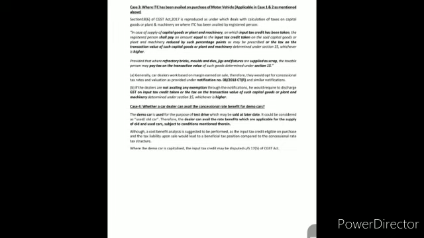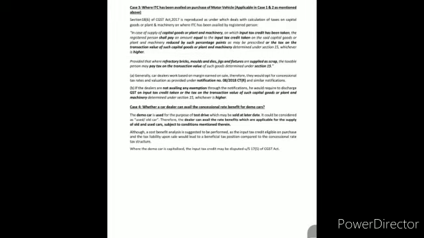Now we can say that generally car dealers work based on margin, means they are opting for the notification, and they get the benefit of this notification. If the dealer does not avail the benefit of the notification, then he is required to pay tax on transaction value determined under section 15 or ITC on such transaction value. Means ITC value or transaction value, tax on transaction value, whichever is higher.